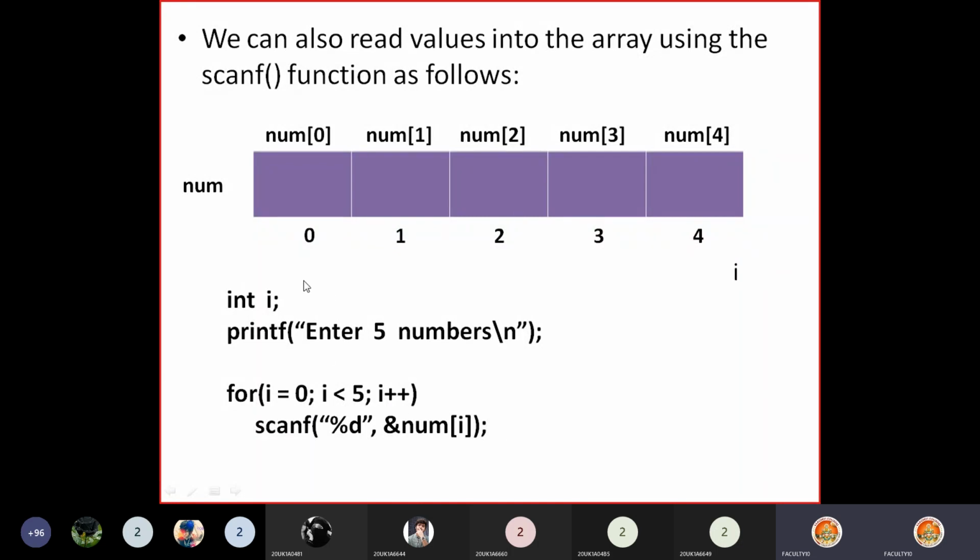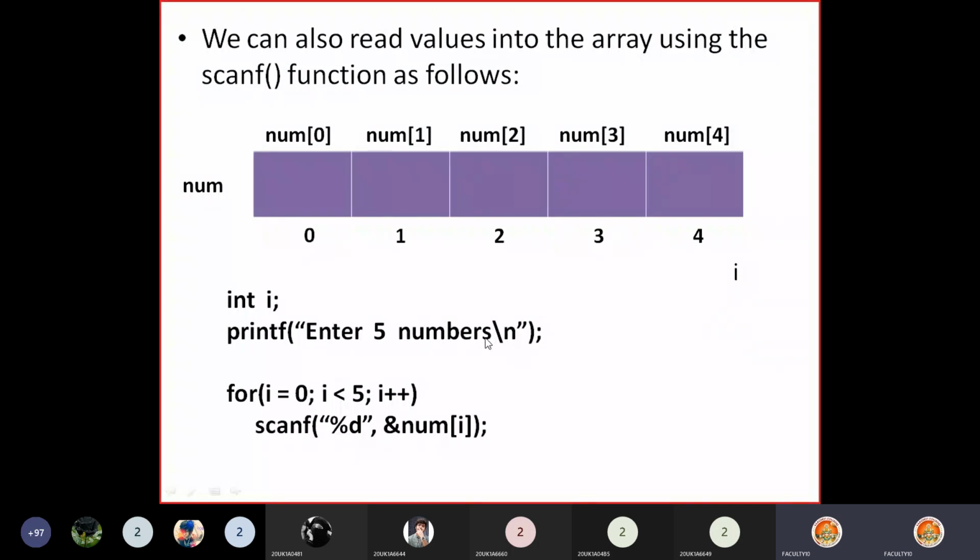Just see here how this piece of code reads elements into the array. Step by step, I'll show the execution and what is happening inside. Try to understand here. We need to write a small piece of code in this form. So declare a loop control variable i here. Then ask the user to enter 5 numbers, because we need to give a message to the user about how many numbers he has to enter.